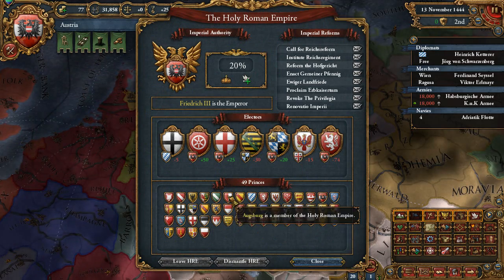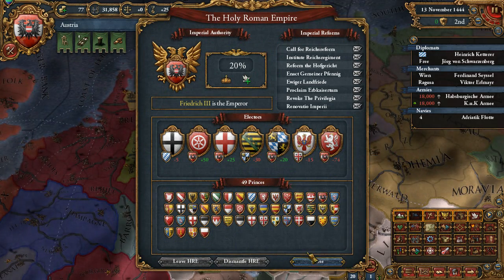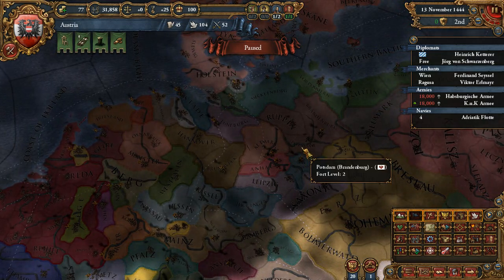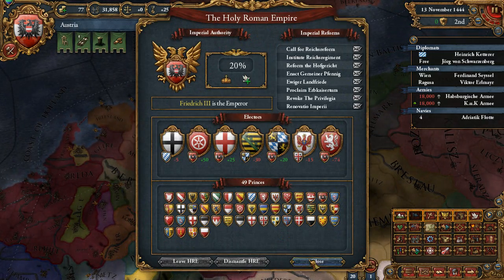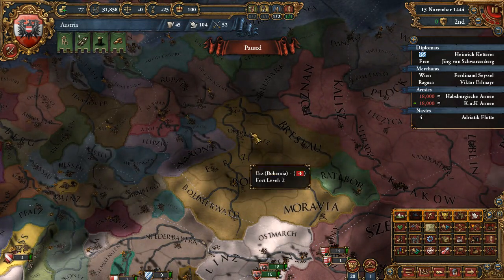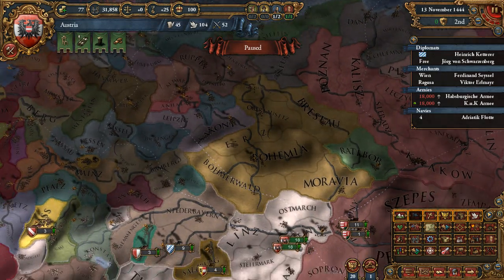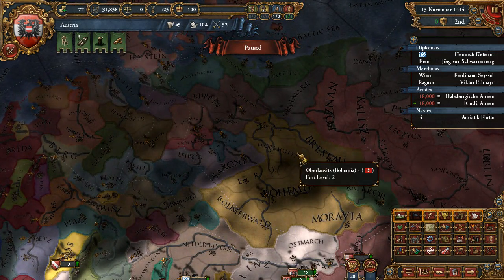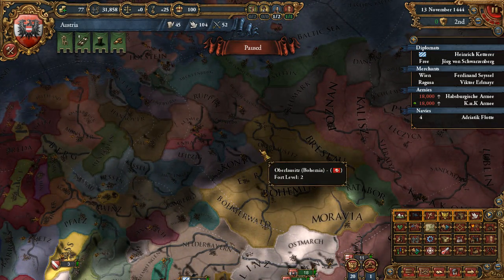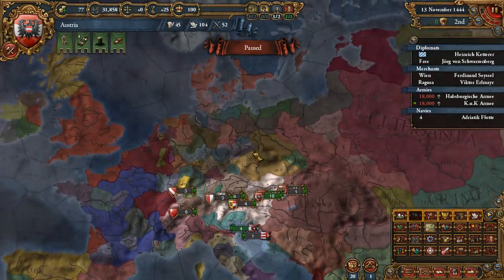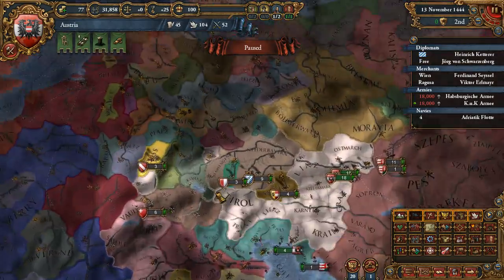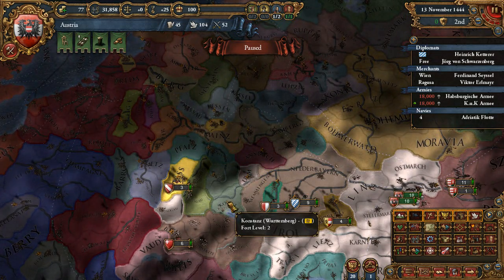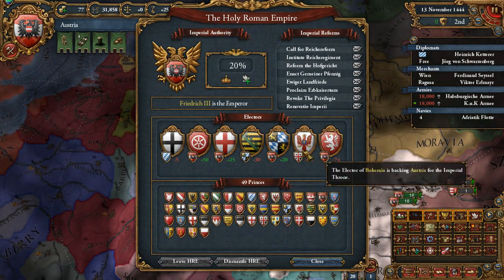Now, and Saxony. Saxony is also a 2 province minor. Brandenburg is a 3 province. Bohemia has tons of provinces. I started as Brandenburg in Das Kaisertum, and hell, Bohemia is a tough one at the start. And who else is an Elector?